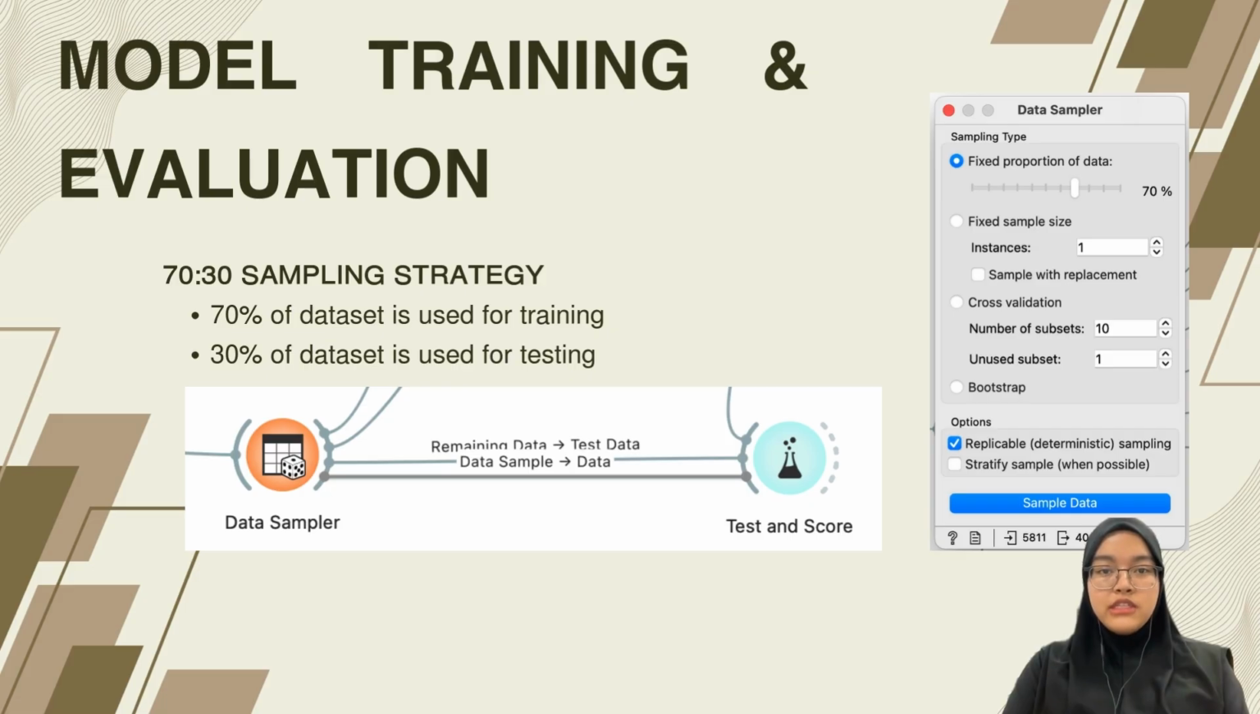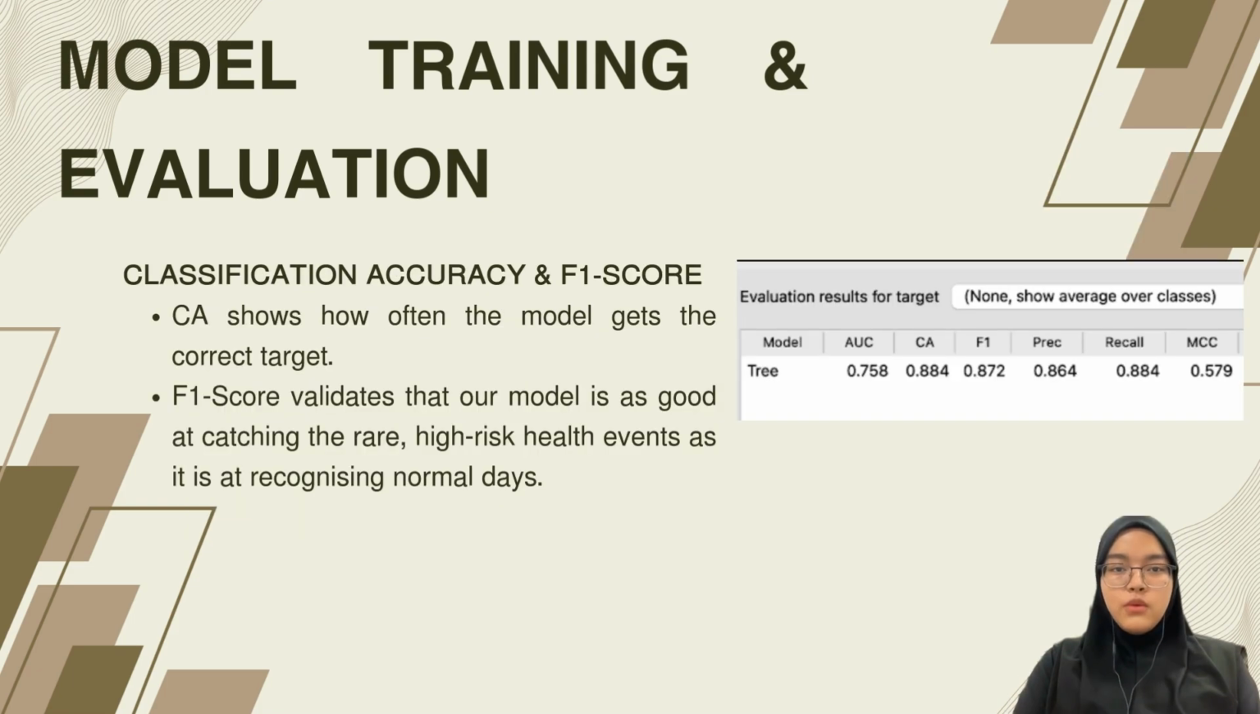For training, we use a 70 to 30% sampling strategy, in which we use 70% of our 5,811 samples for training the model and the rest for testing the model to simulate how the model would perform in a real-world setting. We can evaluate this model based on its performance metrics, using classification accuracy and F1 score more specifically.